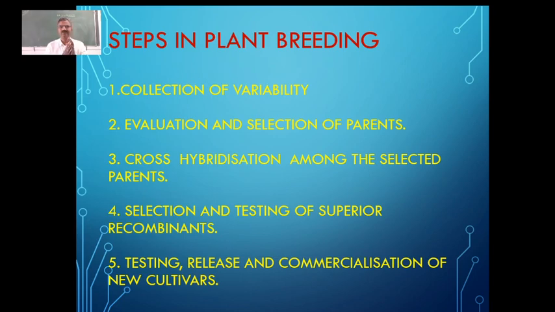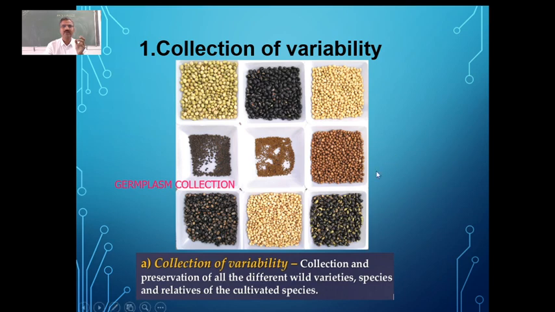So what are these things then? So what is meant by collection of variability? So let us see one by one. If you look at the environment, we have variety of plants within the same species. If you take jowar, we have so many varieties of plants. If you take rice, we have n number of varieties of rice. Like that, if you take any crop plant, we can find so many varieties of the particular crops.